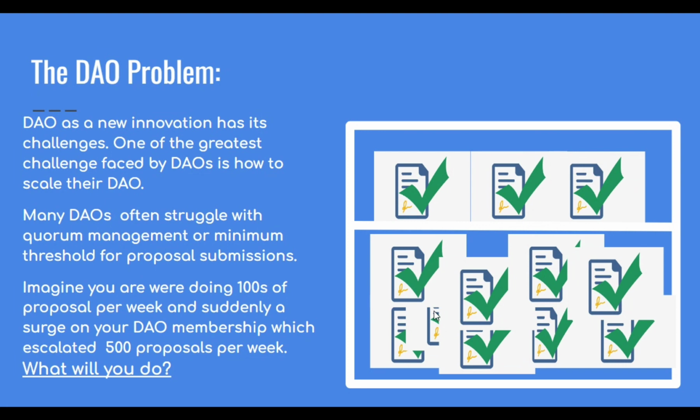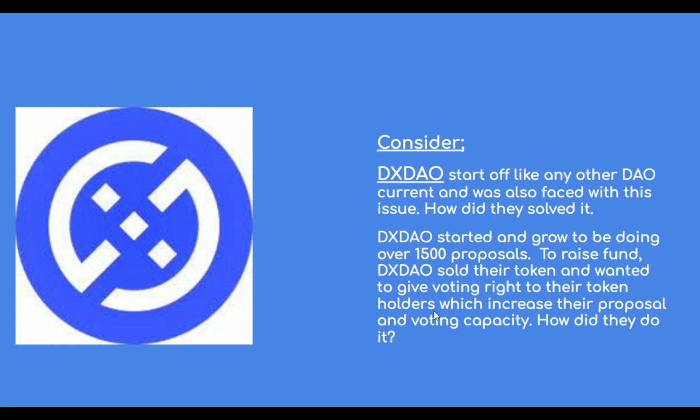Imagine you were doing hundreds of proposals per week, and suddenly a surge in your DAO membership escalated proposals to 500 per week. What will you do? How will you do it? If you don't have a system that can carry it, what exactly are you going to do about it? There is a scenario with DS DAO, and we are going to discover what they actually did to solve their own problem. Consider that DS DAO started off like any other DAO and was also faced with this issue. How did they solve it?